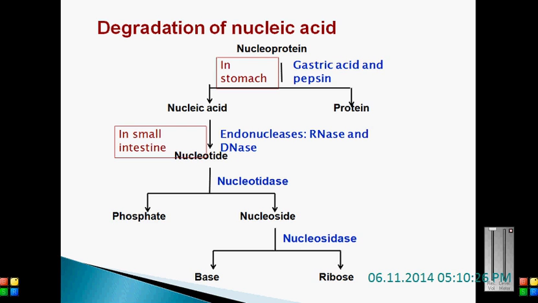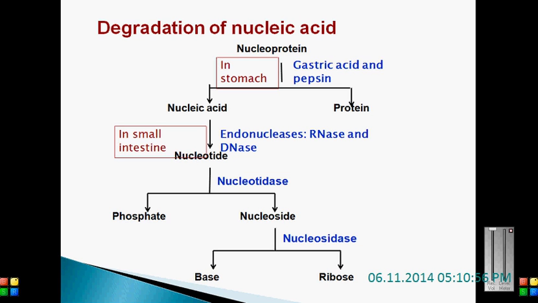These nucleic acids are acted on by the enzyme called endonuclease. Nucleases, as the term indicates, degrade the nucleic acids. There are two kinds of nucleic acids, RNA and DNA. RNase acts on RNA and breaks it down into small fragments. In the case of DNA, DNase acts on the DNA and breaks it into small pieces.